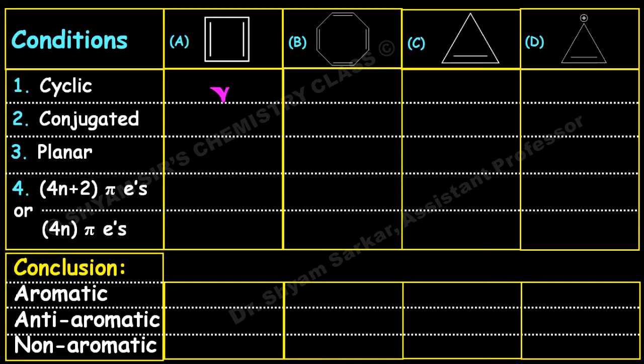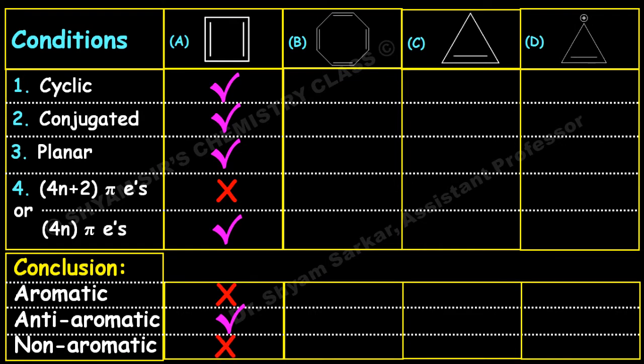This is cyclobutadiene. Cyclobutadiene is cyclic, conjugated, planar, and it fulfills the 4n pi electron rule where n equals 1. So this is an anti-aromatic compound. The next molecule is cyclooctatetraene.